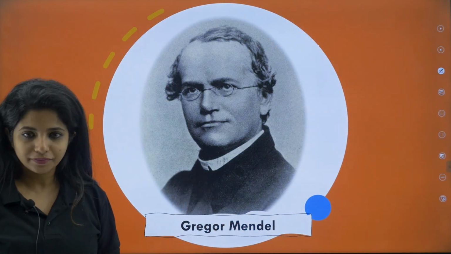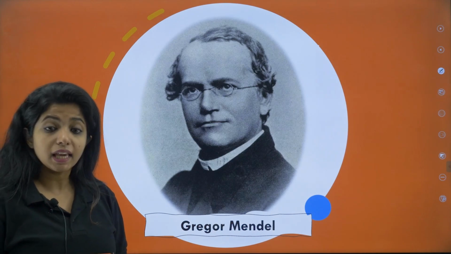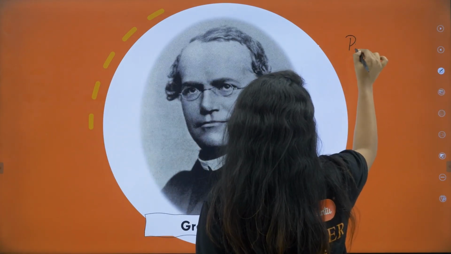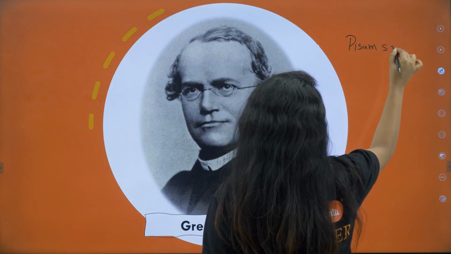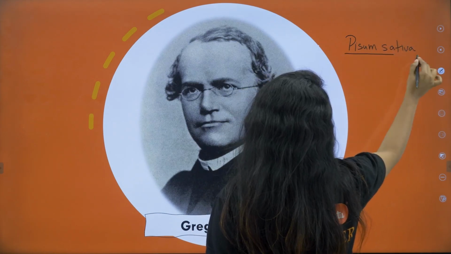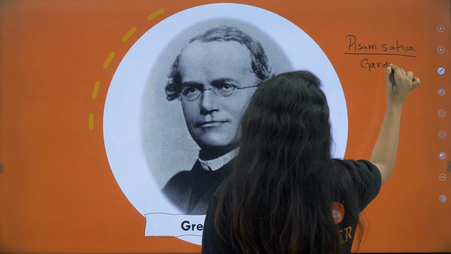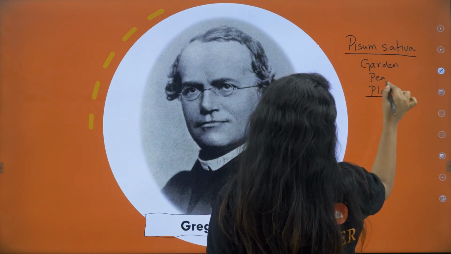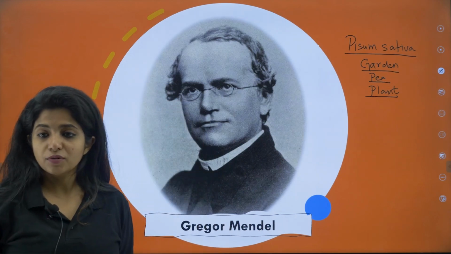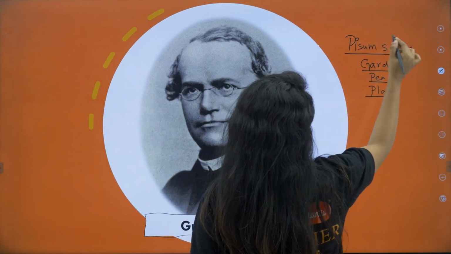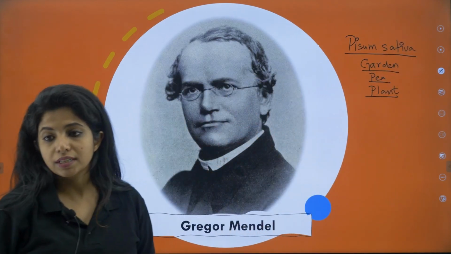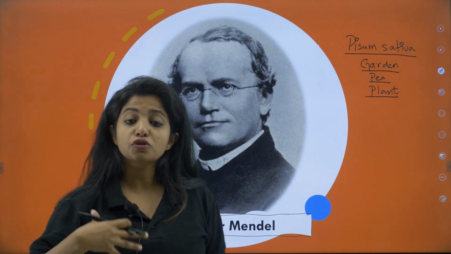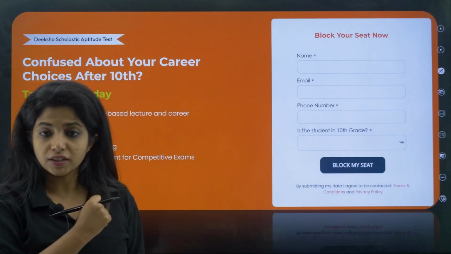He was a monk, and he was working on a plant known as Pisum sativum, also known as garden pea plant. Please remember Pisum sativum, the garden pea plant. And what were his findings? What did he actually find? That is the next question.